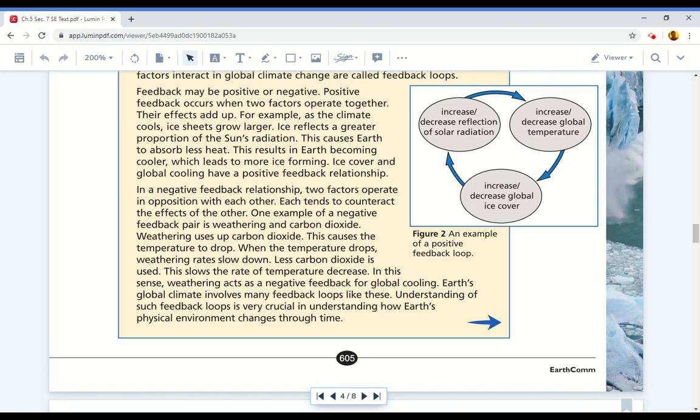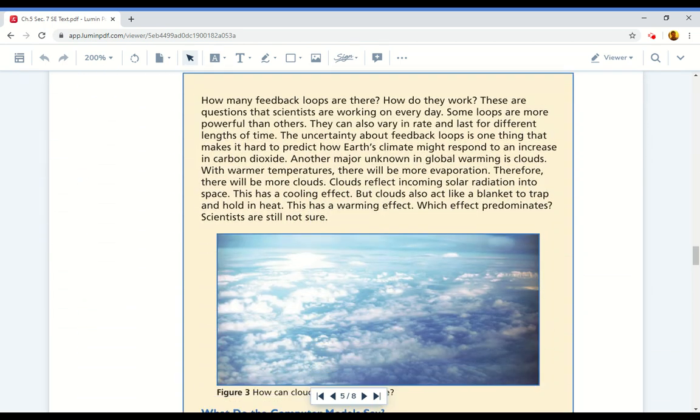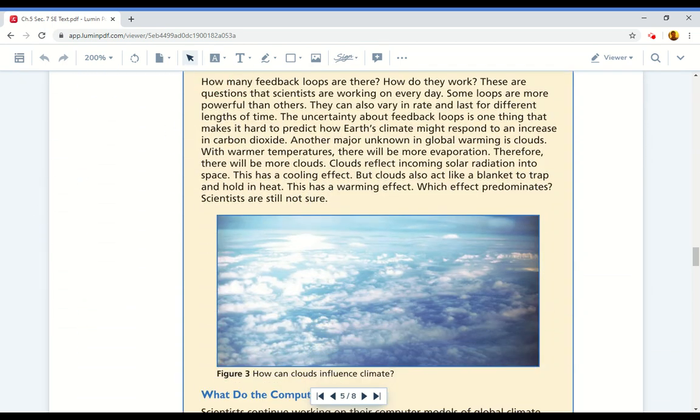Earth's global climate involves many feedback loops like these. Understanding such feedback loops is crucial in understanding how Earth's physical environment changes through time. How many feedback loops are there? How do they work? These are questions that scientists are working on every day. Some loops are more powerful than others. They can also vary in rate and last for different lengths of time. The uncertainty about feedback loops is one thing that makes it hard to predict how Earth's climate might respond to an increase in carbon dioxide.